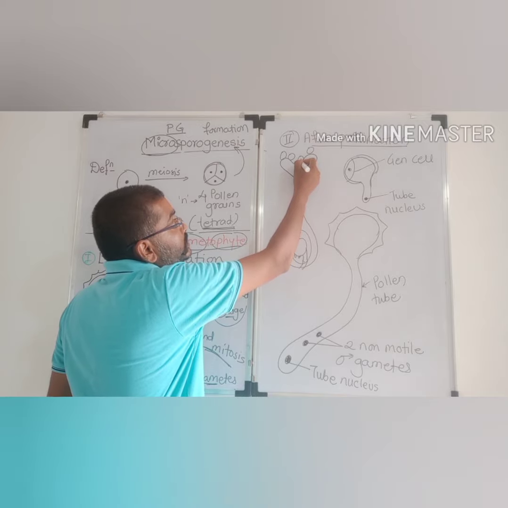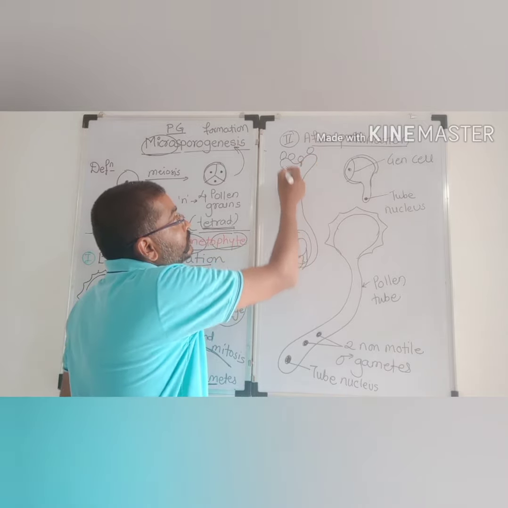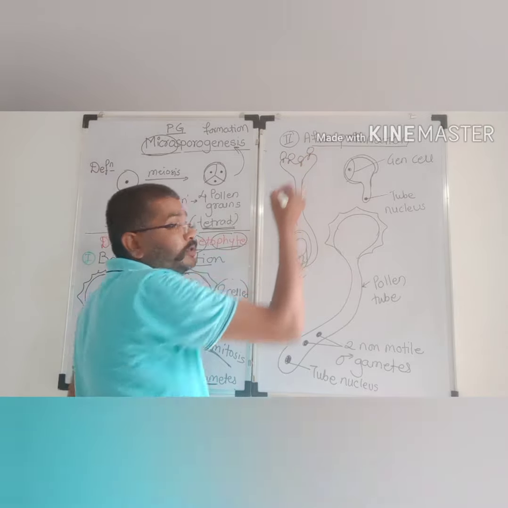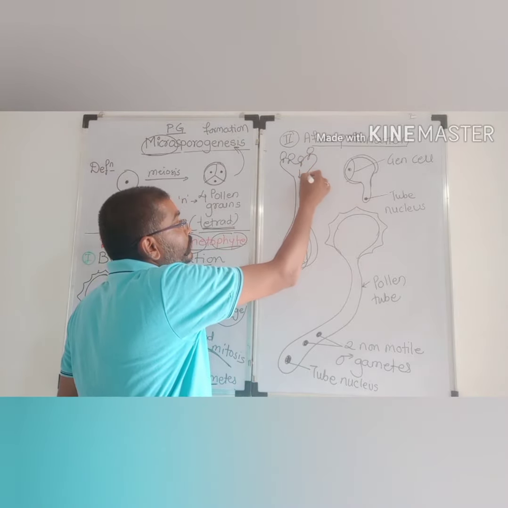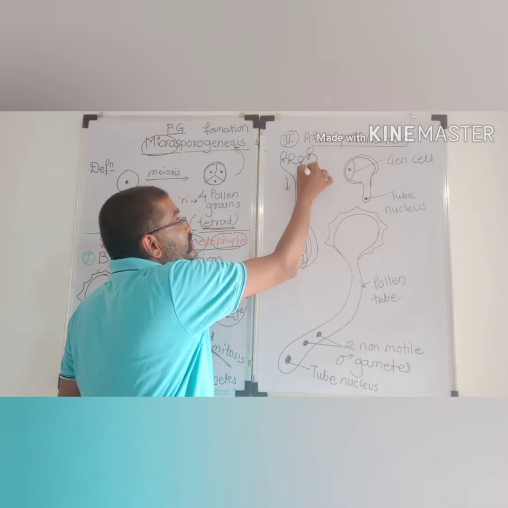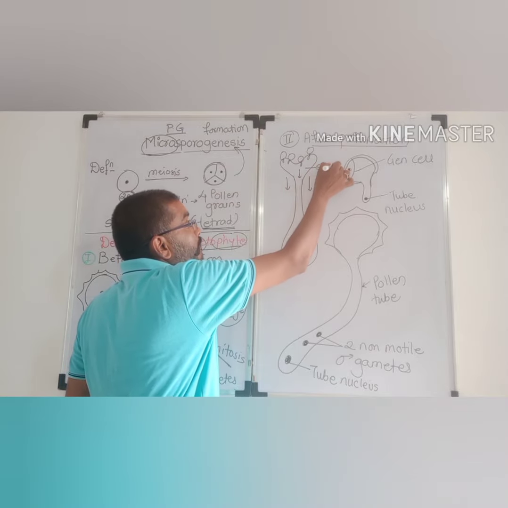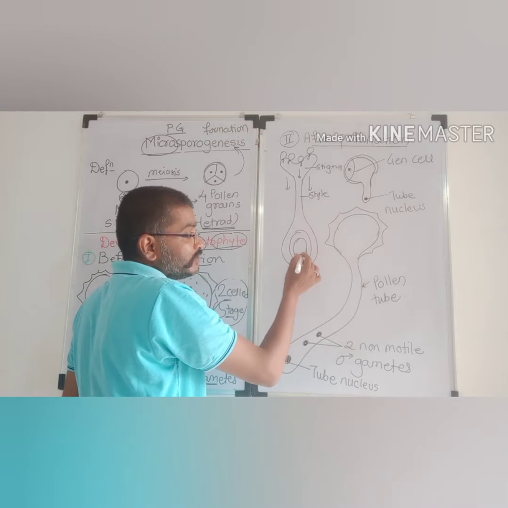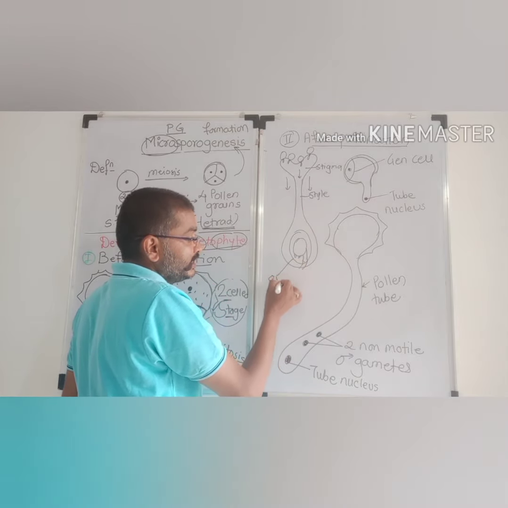When these pollen tubes come out from the germ pore, they start growing through the stigmatic and stylar tissue towards the female gametophyte, which is present inside the ovule.